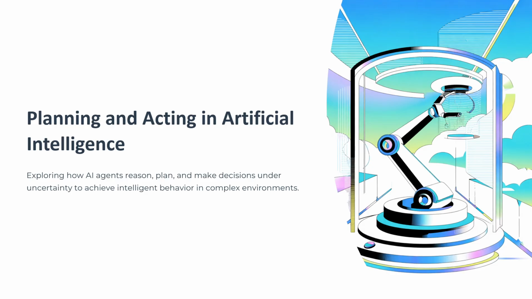How do you decide what to do? That's where planning comes in. Planning is how AI agents think ahead, decide on a sequence of actions, and then execute them to achieve objectives or goals. This is what separates intelligent agents from simple systems that just react to what's happening around them.